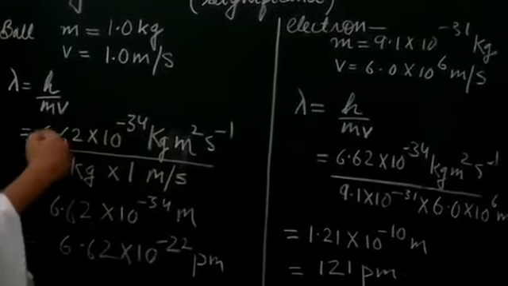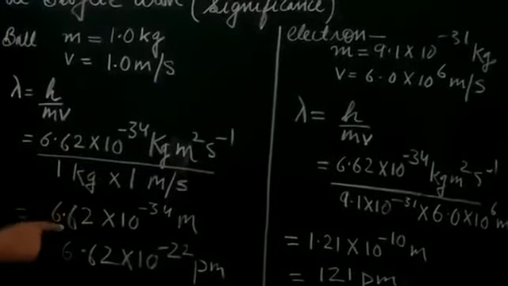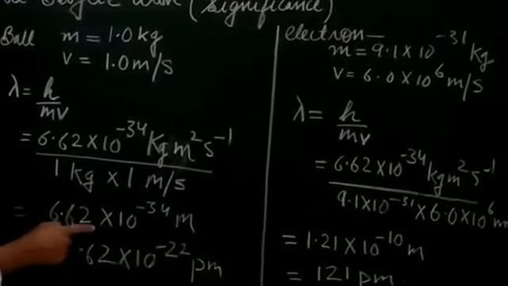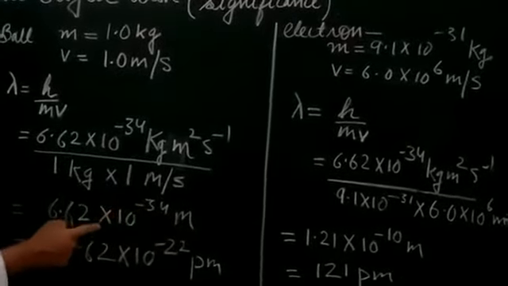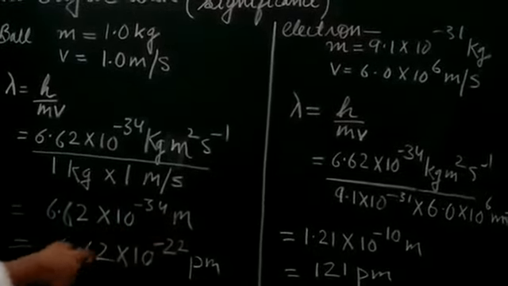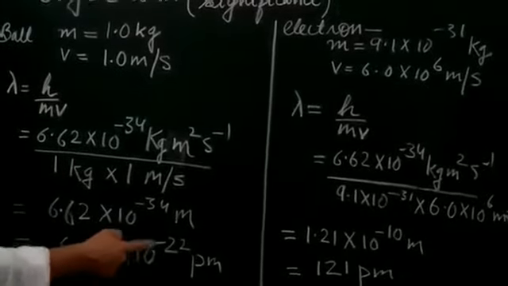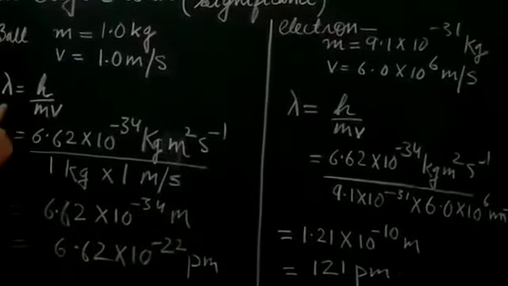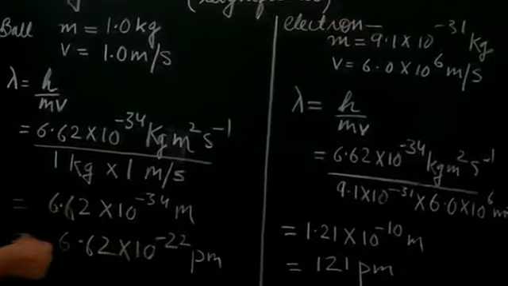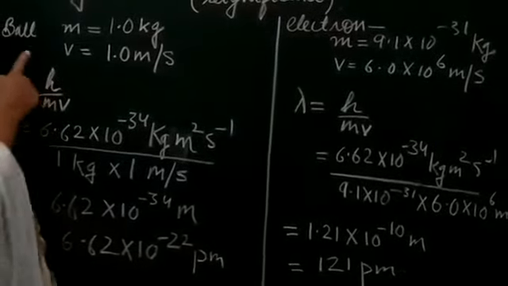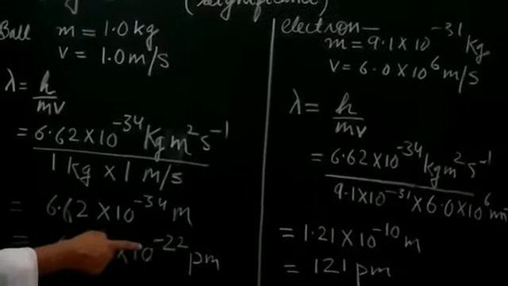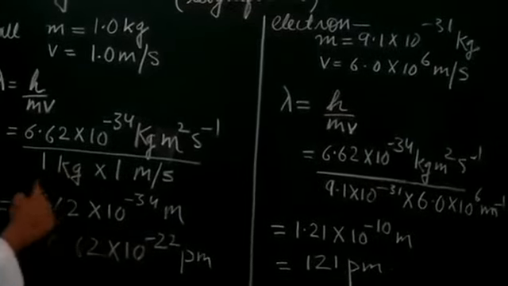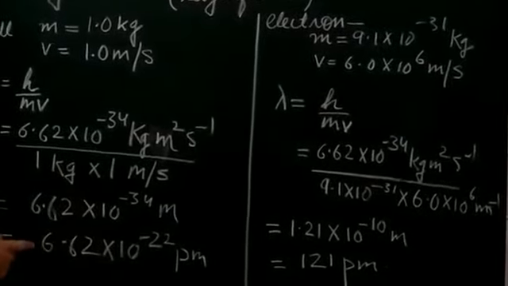Students, when it is solved, we get 6.62 times 10 to the power minus 34 meter. If we change to picometer, we get 6.62 times 10 to the power minus 22 picometer. So you can see that the wavelength associated with the ball is 6.62 times 10 to the power minus 22 picometer.